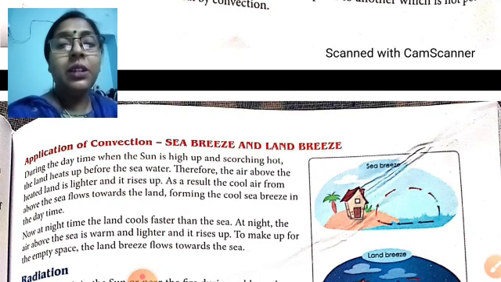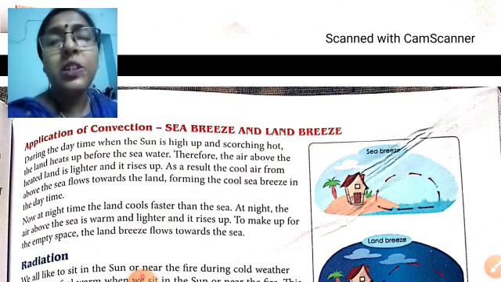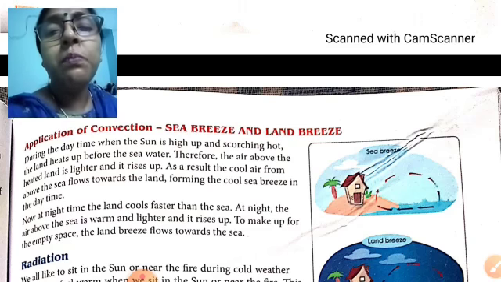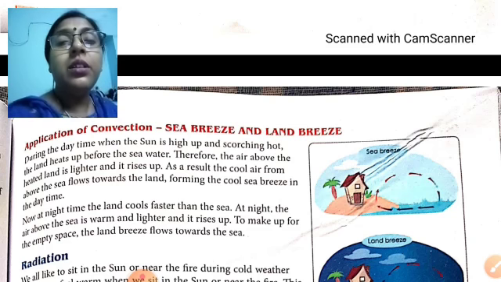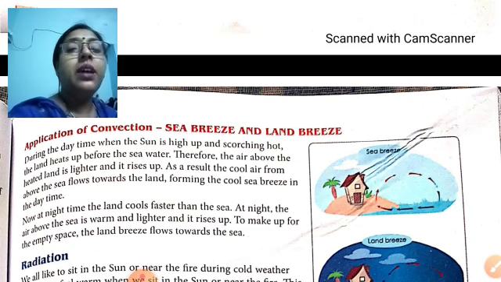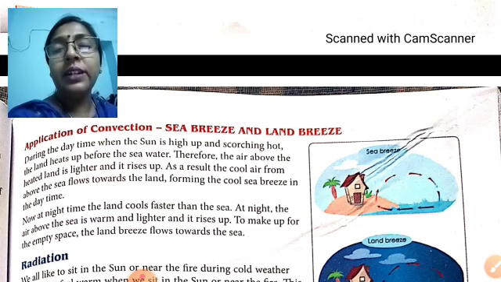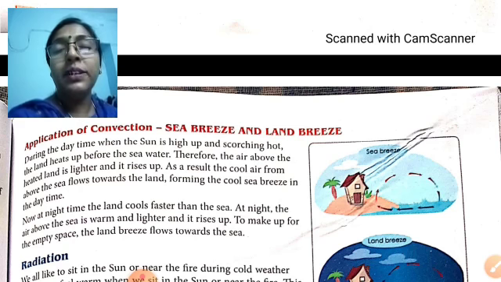What are the applications of convection? Convection also takes place in nature in the form of breezes. What is a breeze? Breezes are mild winds blowing over the coastal areas. During the daytime, when the sun is high up and scorching hot, the land gets heated up before the sea water. So the air above the land gets heated, becomes lighter and rises up. As a result, the cool air from the sea occupies that space.